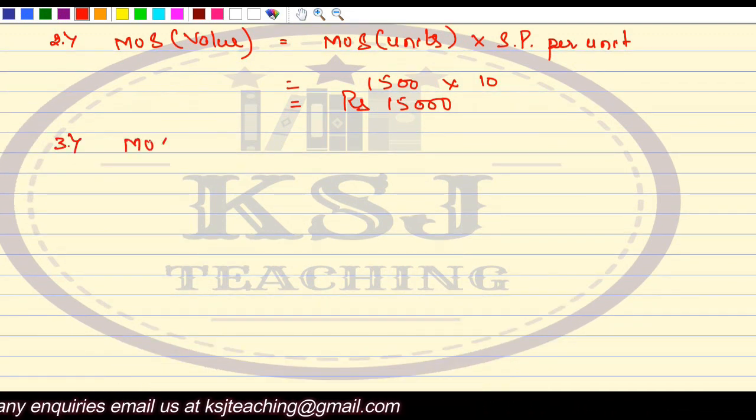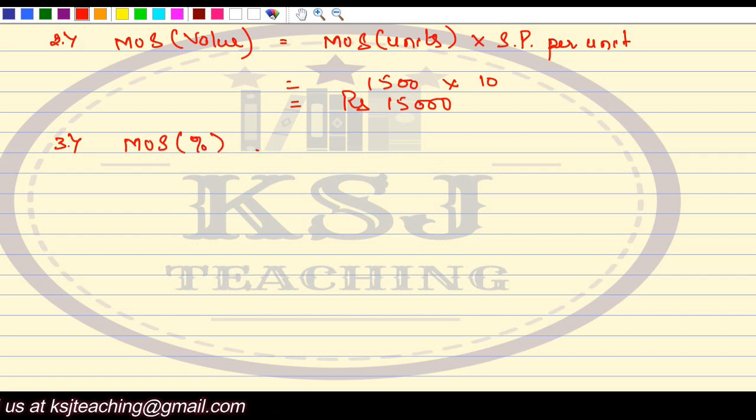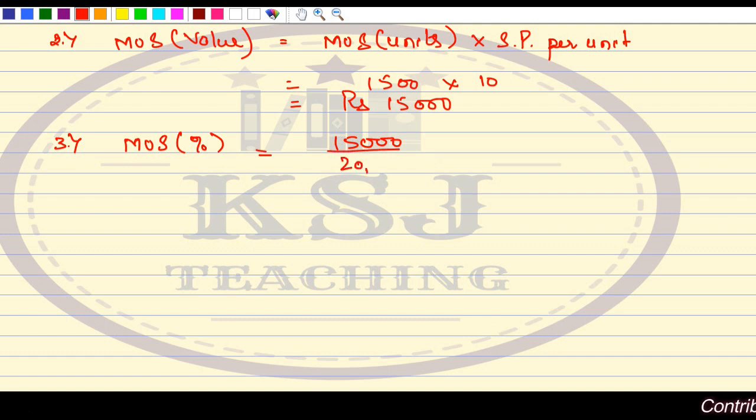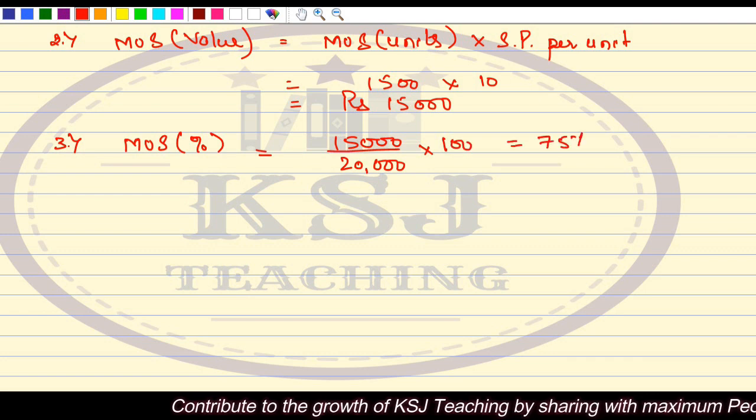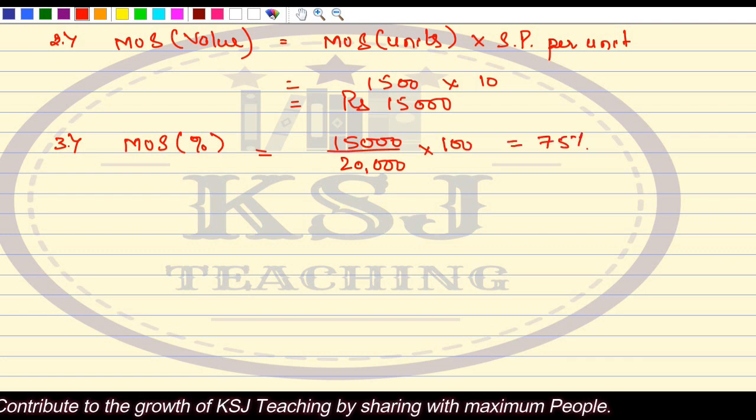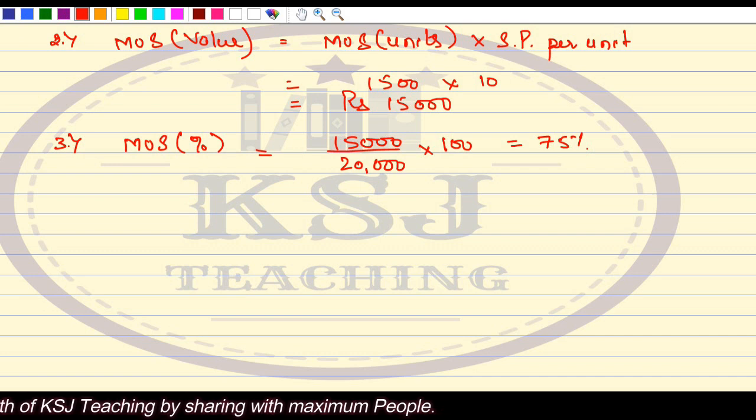After that, the second thing that we need to calculate is margin of safety in value, right? Margin of safety in value is margin of safety in units multiplied by selling price per unit. So margin of safety in units is 1,500, multiplied by what is selling price per unit? 10. So rupees 15,000. After that, he says calculate the margin of safety in percentage also. So margin of safety in percentage: margin of safety is 15,000 divided by total sales, that is 20,000, right? Multiplied by 100. So this is 75%.